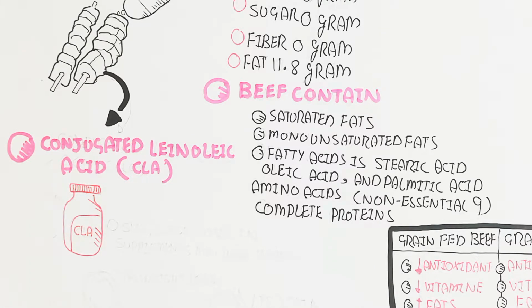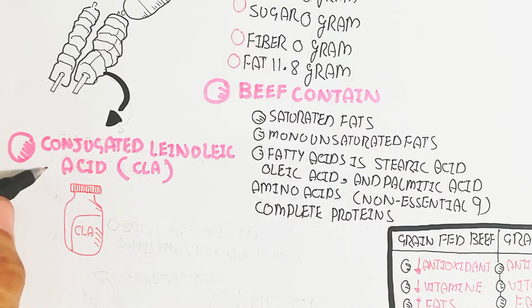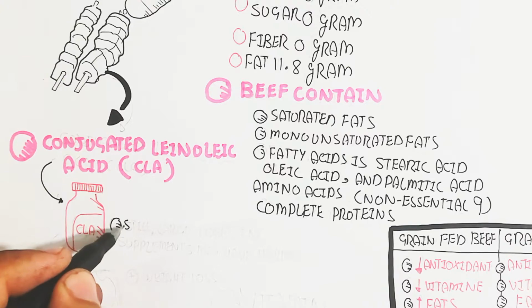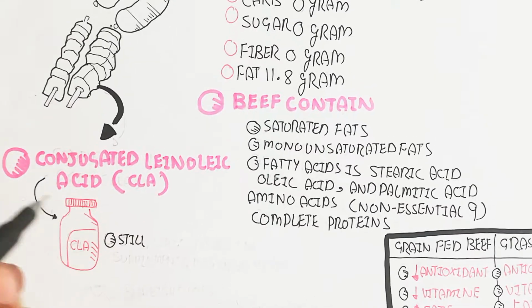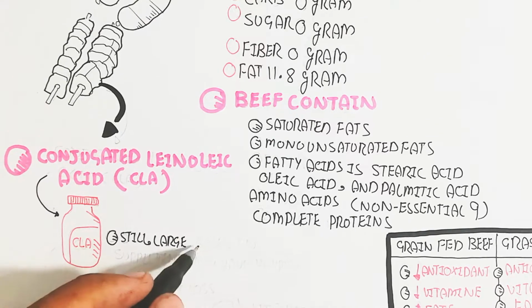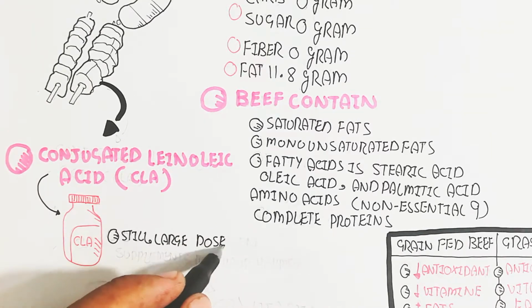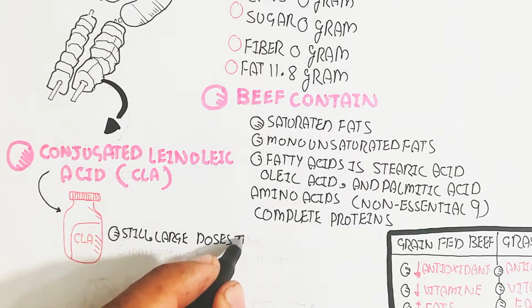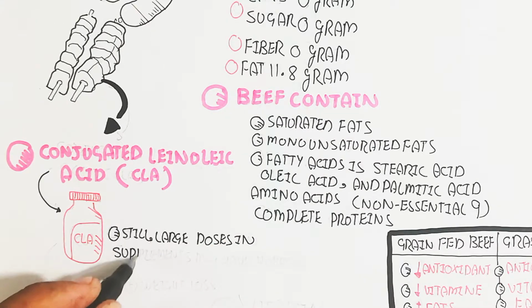The conjugated linoleic acid will decrease the fat, and on the other hand increase stamina, and bodybuilders use this CLA for decreasing fat. So that is the fact.